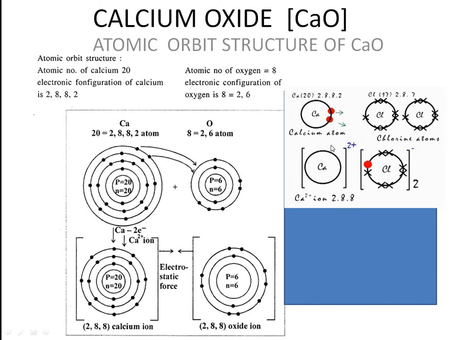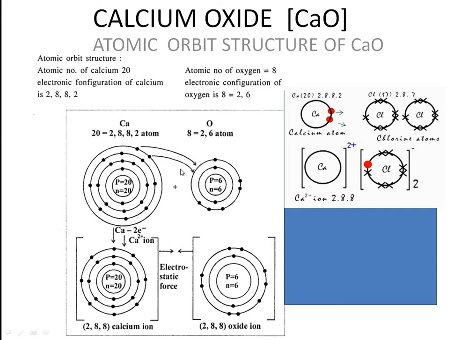Now we are going to show it in electron dot structure. See, electron dot structure is the other way of writing this, because we have shown it in shells. So without the shell you can represent 2 electrons for calcium, and for chlorine here 7, not chlorine, this is a different thing. I think this example here is actually oxygen, you have to enclose it. Here by mistake it's given as chlorine. You can just ignore this one.